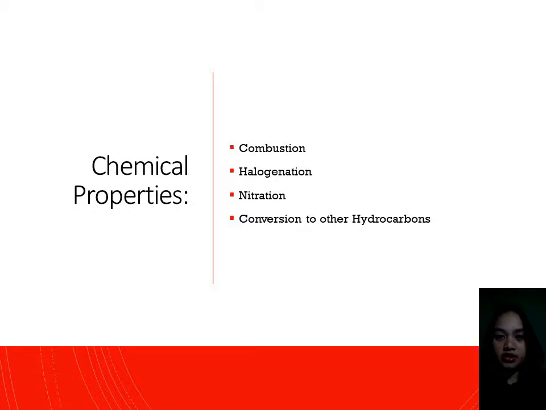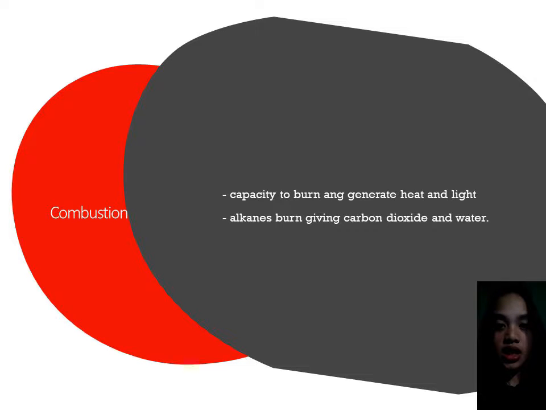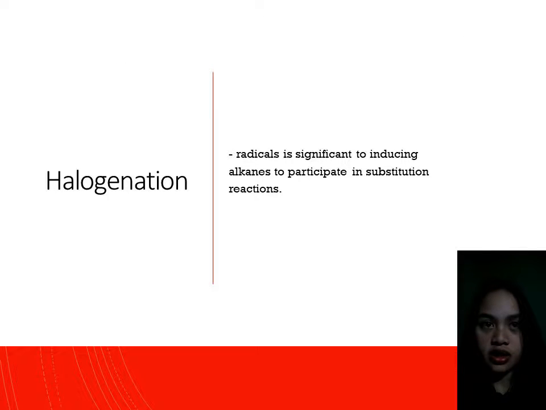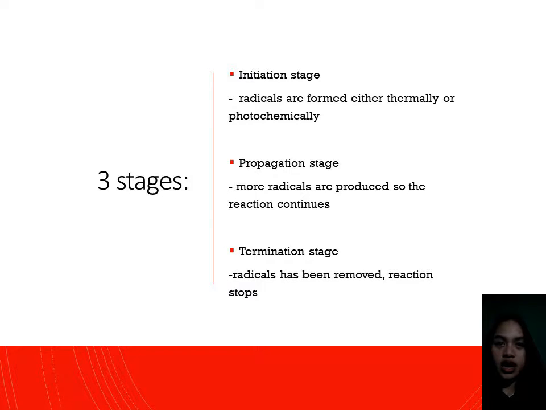The chemical properties of alkanes include combustion, halogenation, and nitration. Combustion is the capacity to burn. The next property is halogenation. Halogenation is the formation of very reactive species, such as radicals, which is significant in inducing the inert alkanes to participate in substitution reactions. There are three stages in this reaction.